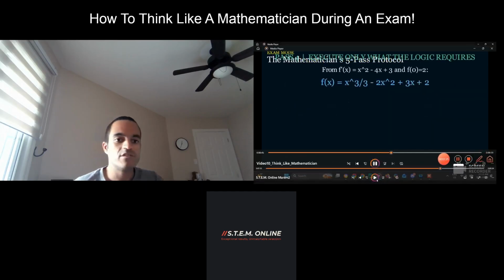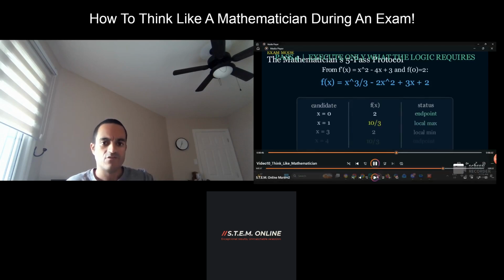Okay, and then we move to step number 4. We're still going through the execution phase, still going through my mathematician's 5-pass protocol. So we're looking at f prime of x equals x squared minus 4x plus 3, with f of 0 equals 2.